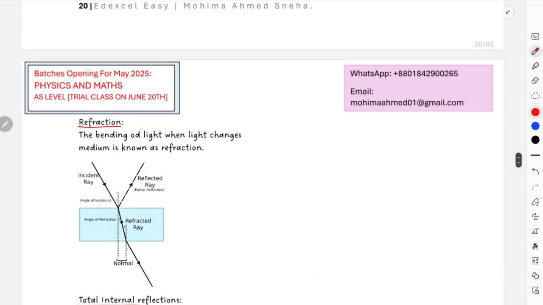This is basically the bending, sorry again, typing mistake, I'm really sorry. This is the bending of light when light changes medium, that is known as refraction.